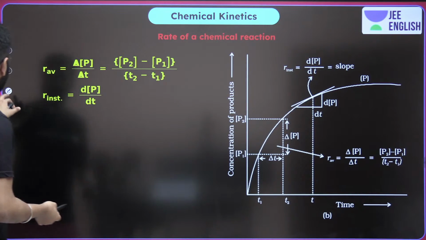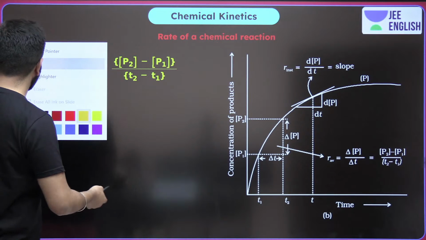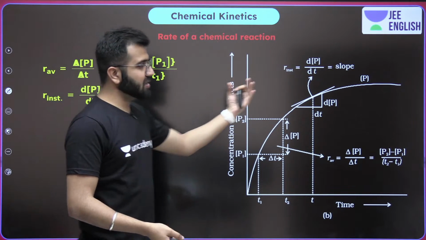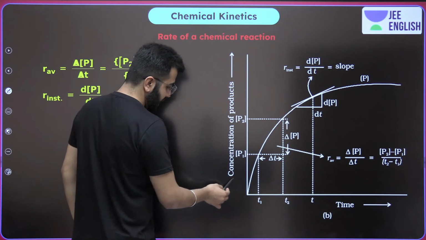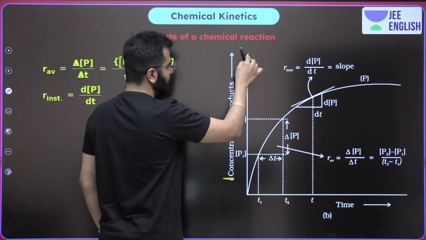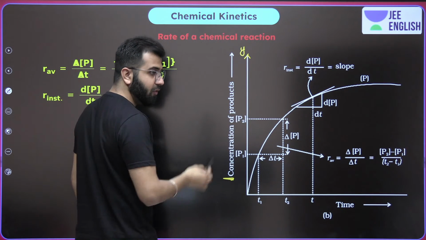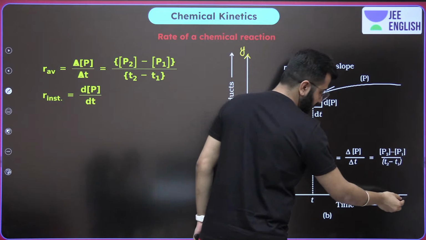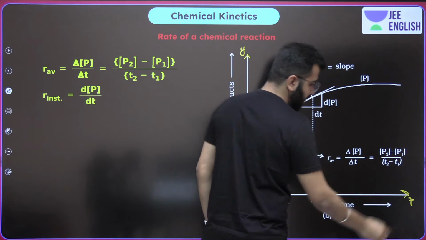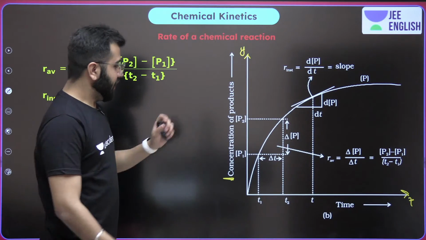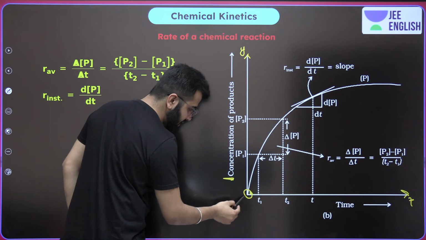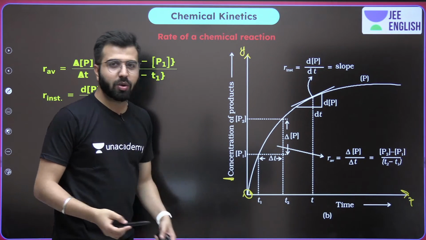And now what are we really talking about over here? Over here, do you see the product, the concentration is increasing. On the y-axis, we have the concentration of product. On the x-axis, we have time. What are we starting with? We're starting with the concentration of product, which is 0.